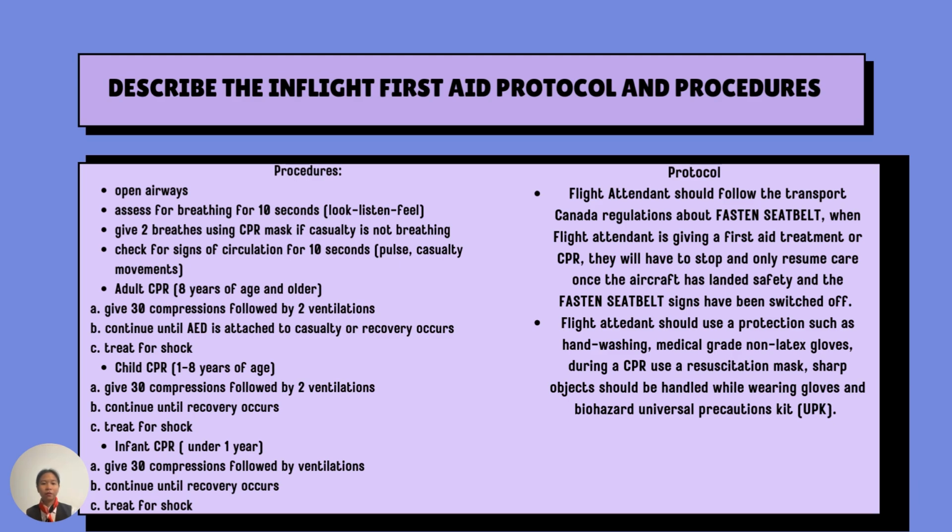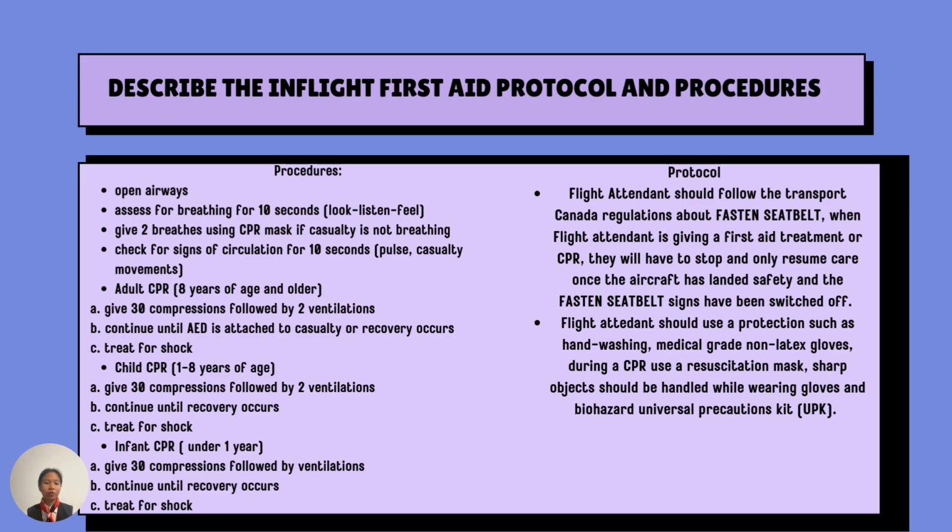Describe the in-flight first aid protocols and procedures. Procedures: open the airway and check for breathing for 10 seconds. Look, listen, feel. Give two breaths using a CPR mask if the casualty is not breathing. Check for signs of circulation for 10 seconds.